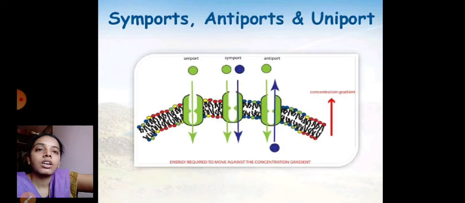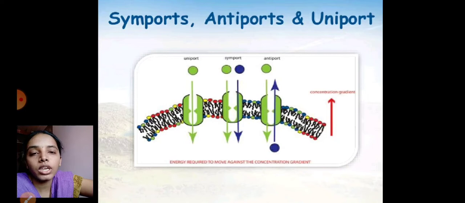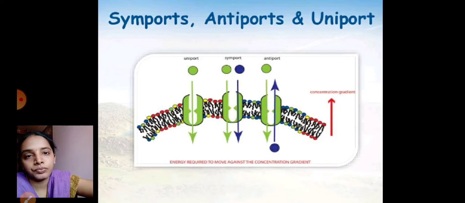So here are symport, antiport and uniport. These are the three mechanisms where the molecules are moved from higher to lower concentration gradient. If any one molecule is moving alone, that is called uniport. In the first one, we can see a green color representation where a molecule passes through the cell membrane one at a time, that is called uniport movement. When two molecules are moving along together through the cell membrane, that is called symport.